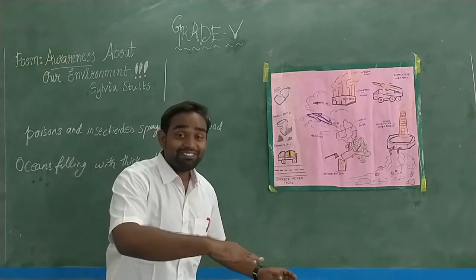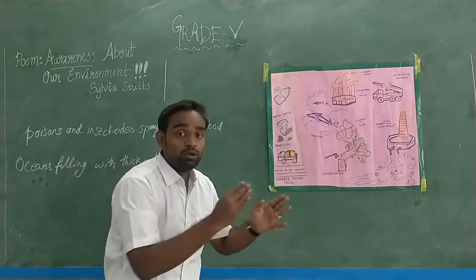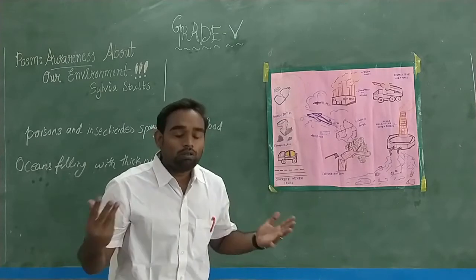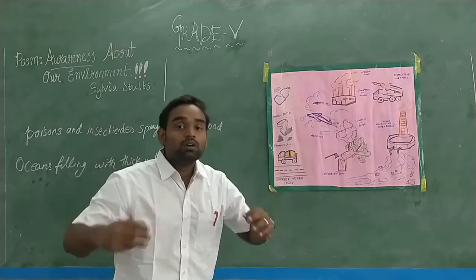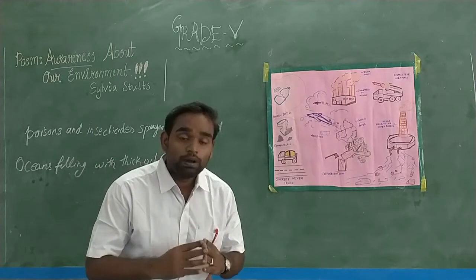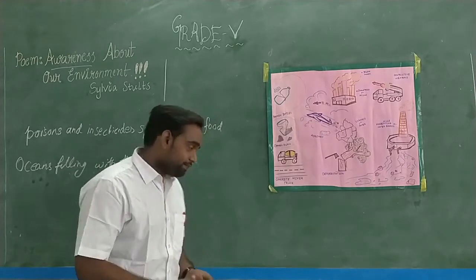All sea life destined to slow awful doom. Slow awful doom. What is the meaning of that?